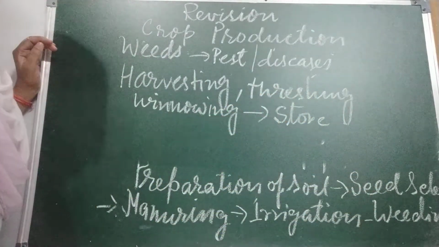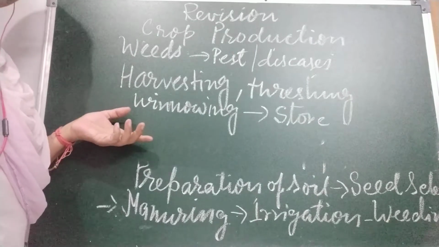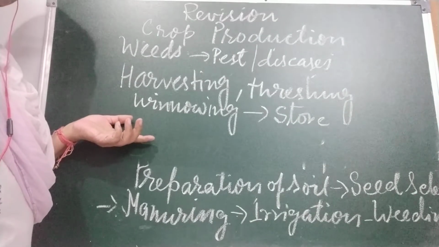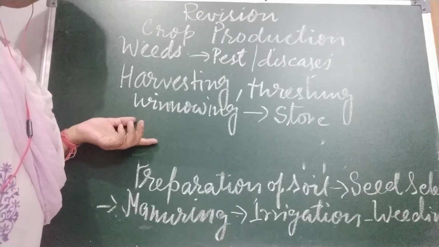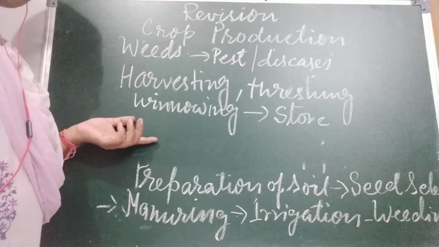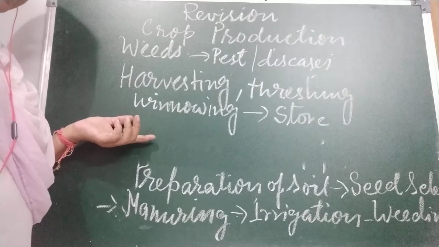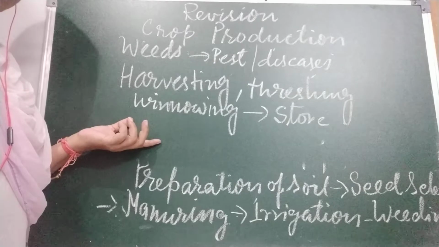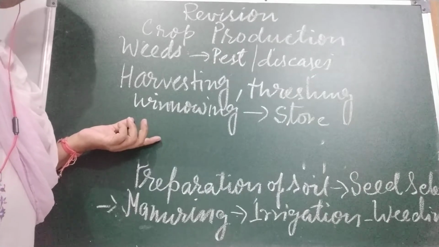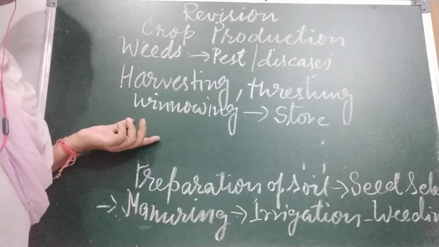One thing I would like to tell you is buffer stock. What is buffer stock? Extra stock is called buffer stock. We store it in silos and granaries. The grains can now be packed in bags or bins and stored. Large scale storage of grains is done in silos and granaries.